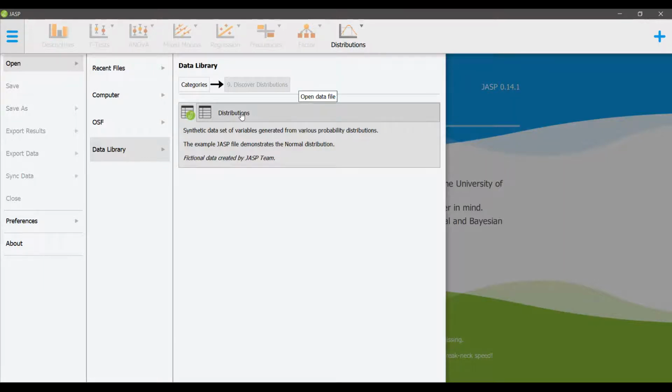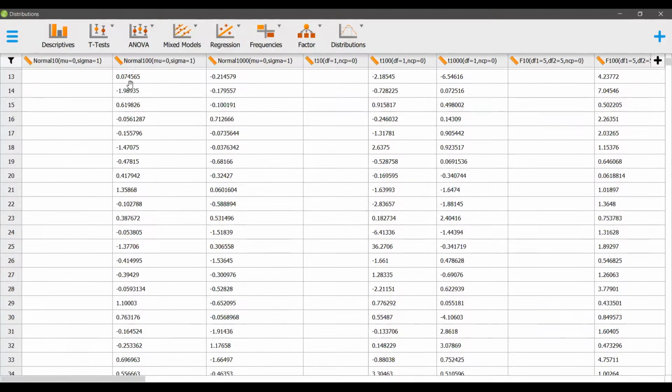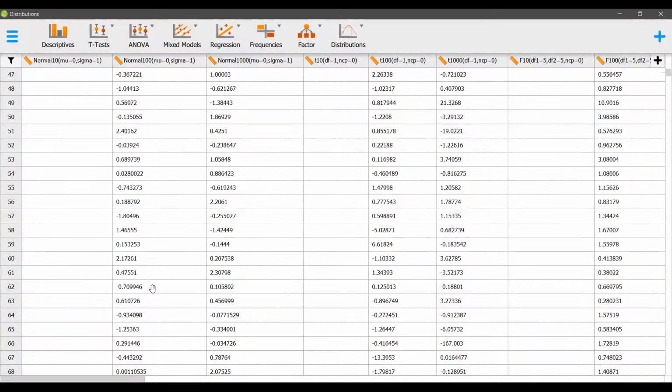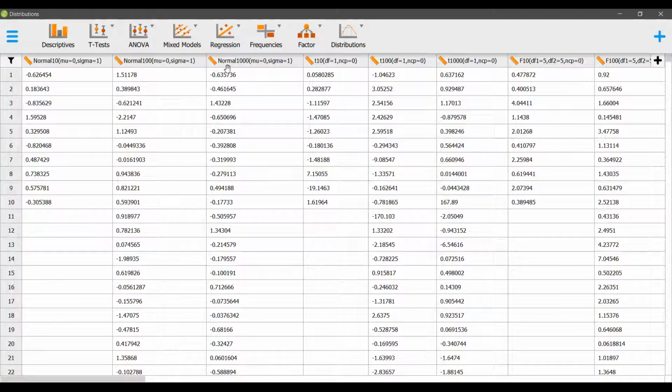It has the data sets of the different distributions. The first column is normal, the second is normal, the third is normal. Over here we have 10 data points. The second column, normal 100, has 100 data points, and similarly we have 1000 data points for a normal distribution.